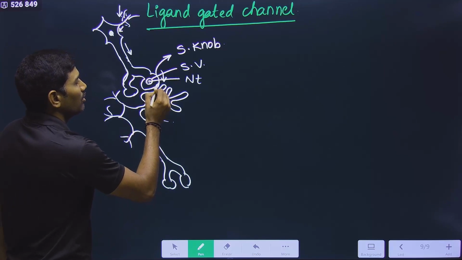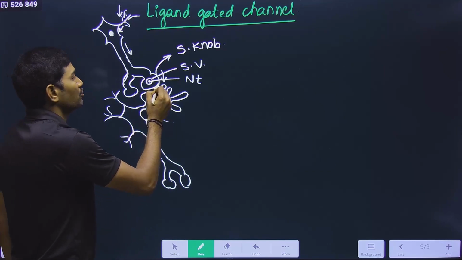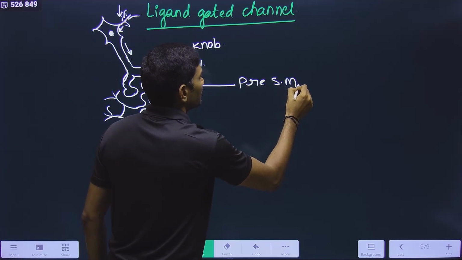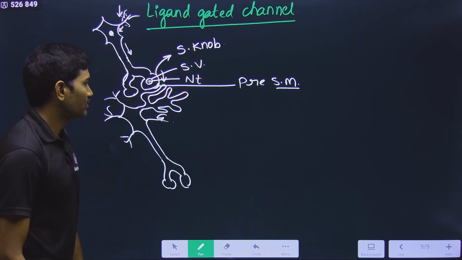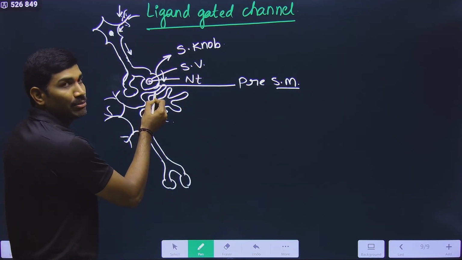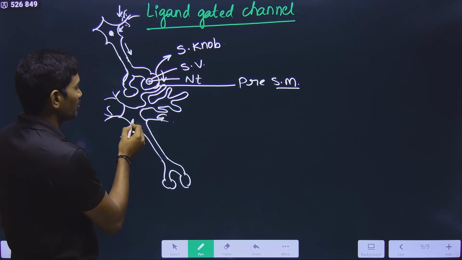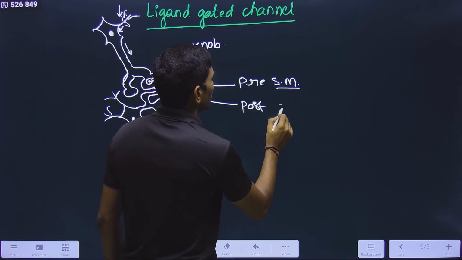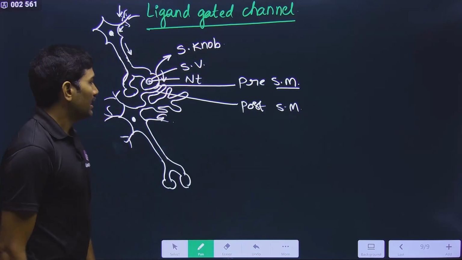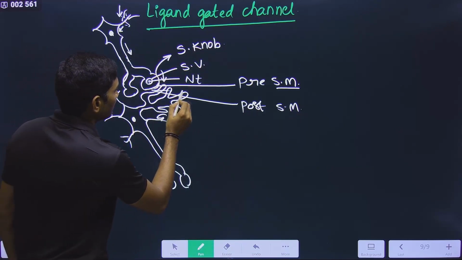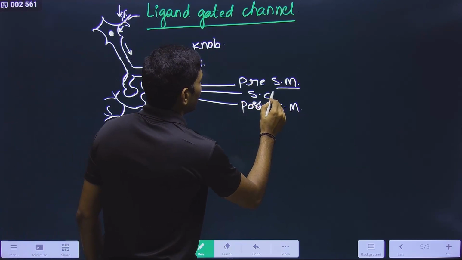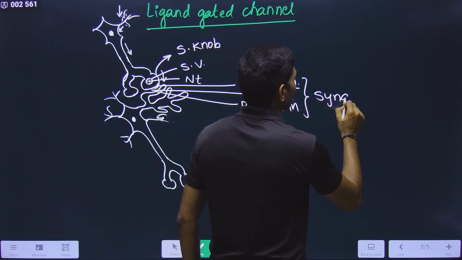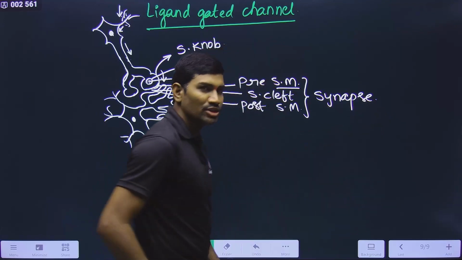This is the membrane of the axon of the first neuron. It is called the presynaptic membrane. And this is the plasma membrane of the dendrite of the second neuron. Yes or no? This is called the postsynaptic membrane, and in between these there is a gap, called the synaptic cleft, and all three combined are called the synapse. This is what they are talking about.